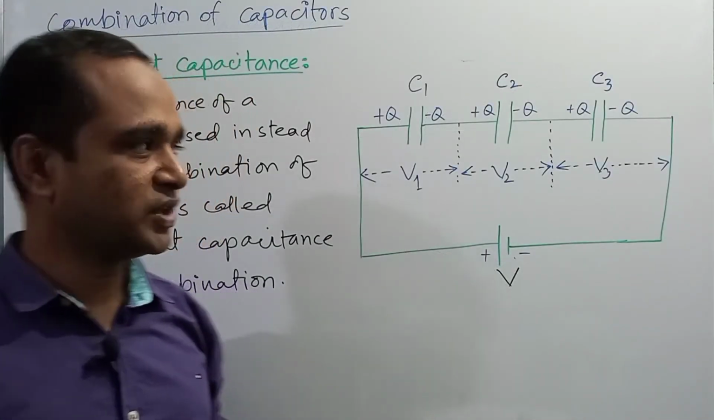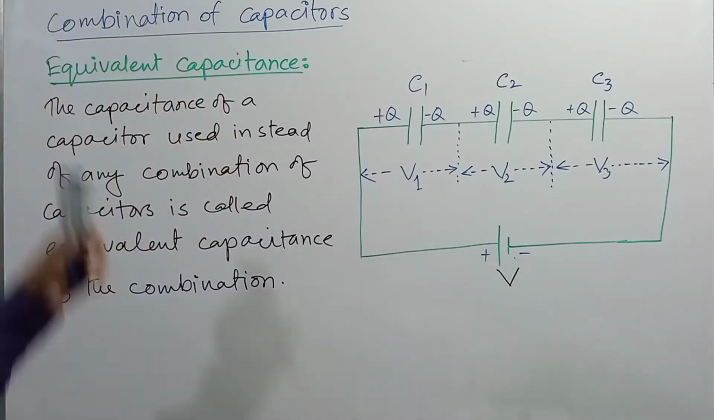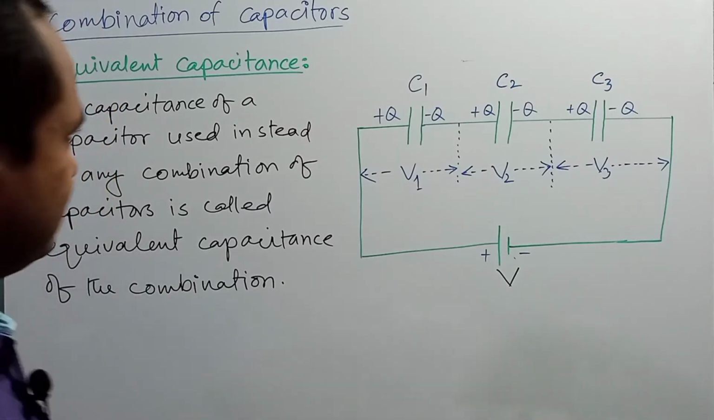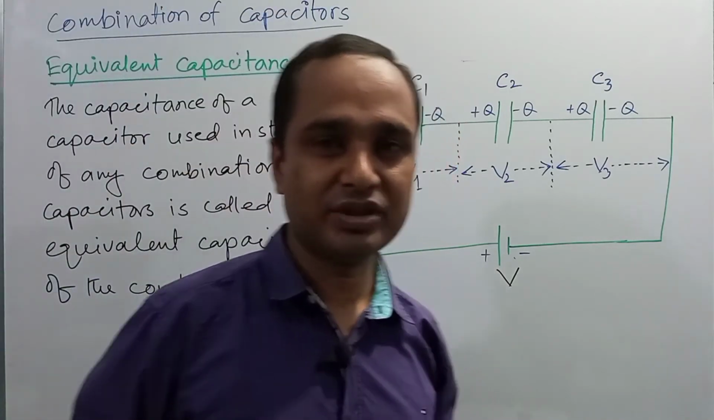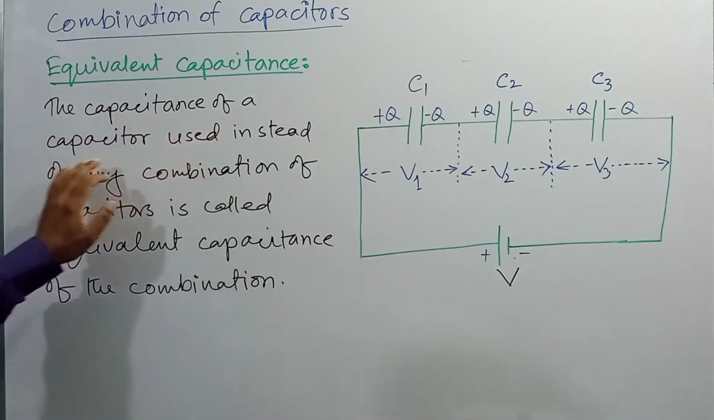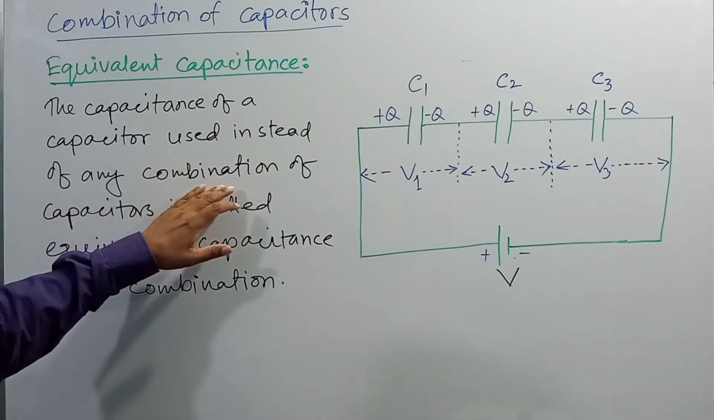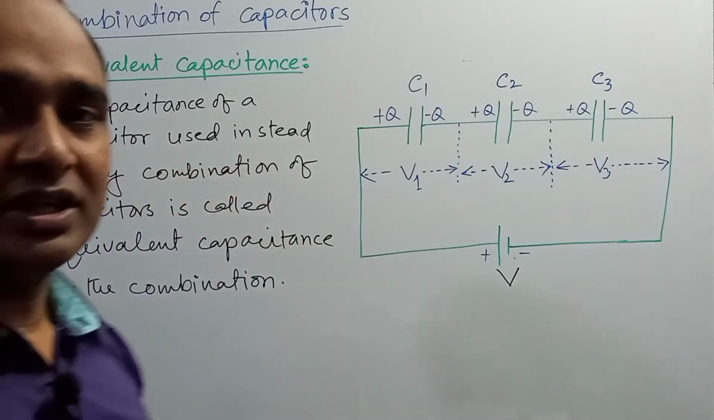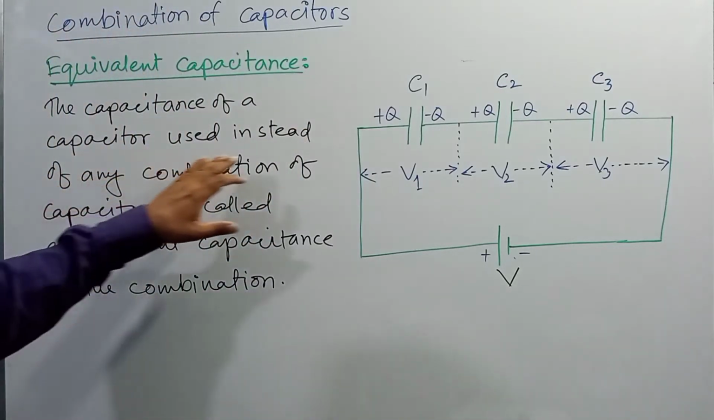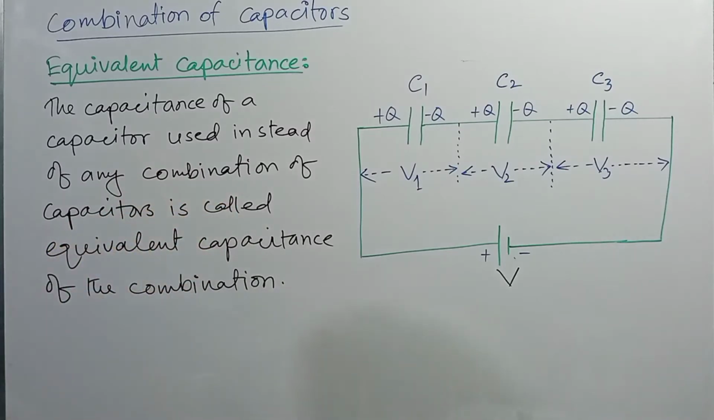My dear students, now we are going to see the combination of capacitors, right? So before that, first we need to know the equivalent capacitance. To realize the combination of capacitance, we have to know first the equivalent capacitance. The equivalent capacitance can be defined as the capacitance of a capacitor used instead of any combination. That is, there are two types of combination. One is series combination and another is parallel combination. So the capacitor used instead of any combination of the capacitors is called equivalent capacitance of the combination, right?